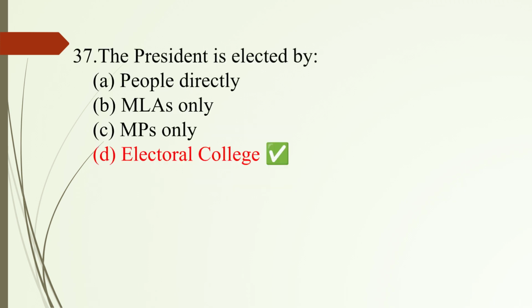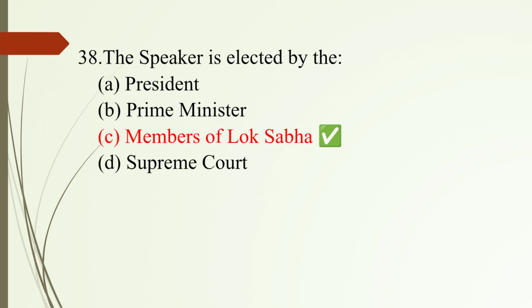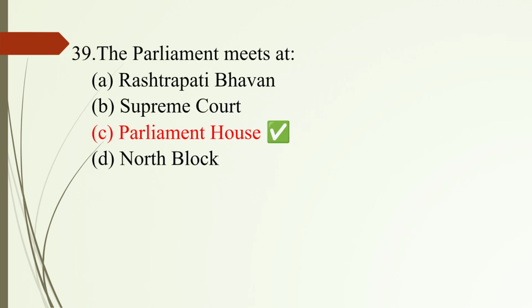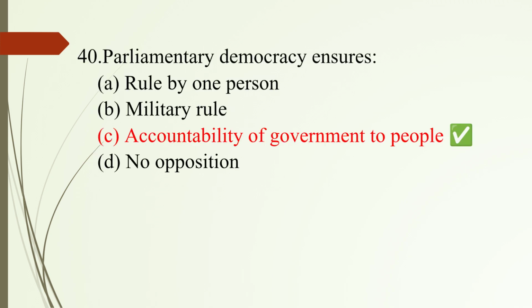Question number 37. The President is elected by? Option D. Electoral College. Question number 38. The Speaker is elected by the? Option C. Members of Lok Sabha. Question number 39. The Parliament meets at? Option C. Parliament House. Question number 40. The parliamentary democracy ensures? Option C. Accountability of government to people.